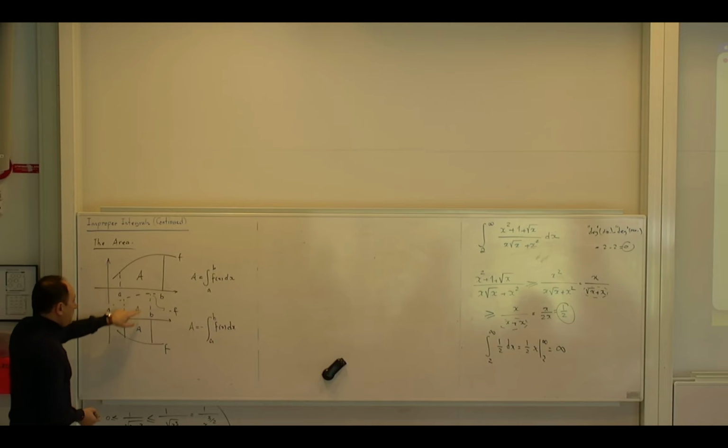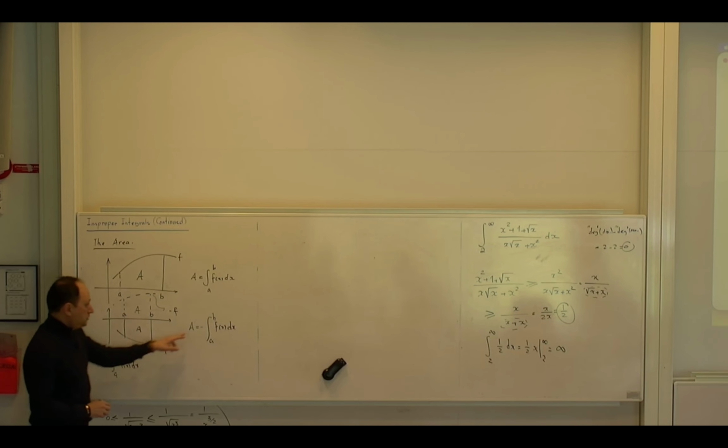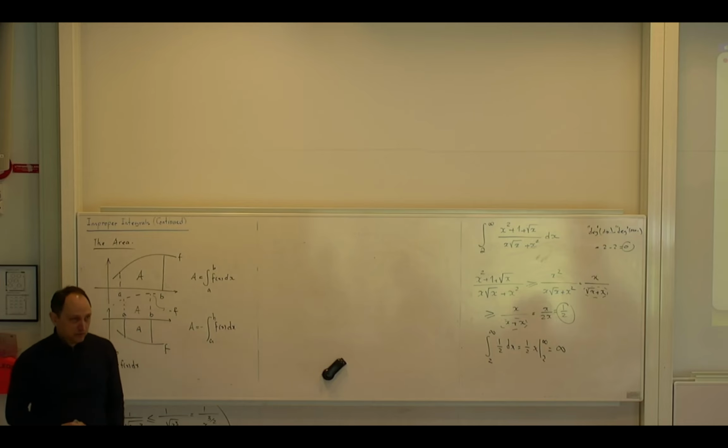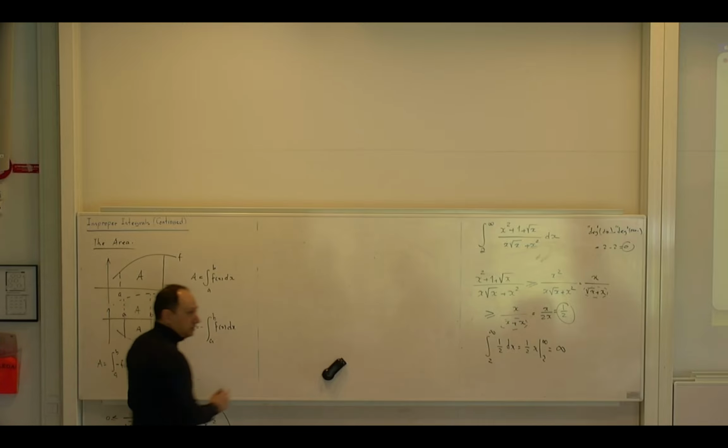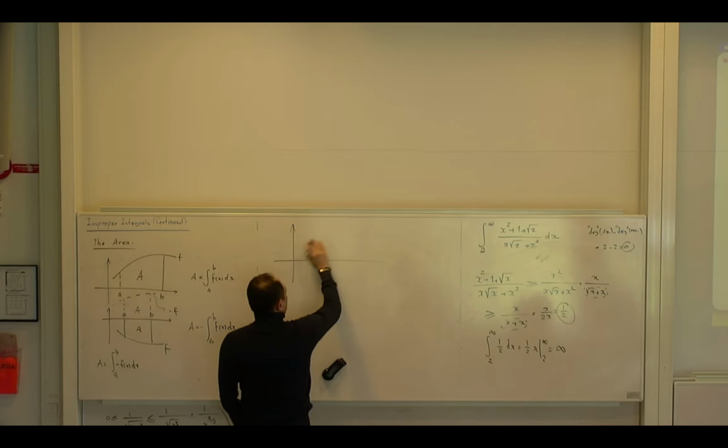And now negative f is of this type. So if I want to find this area, the area according to this type becomes the integral from a to b of negative f of x dx. But then we learned that if the negative is under the integral sign, I can flip it out. Yes? So this means that if the area is below, you just do it with a negative integral. And then I can have a mixture. So if I have a mixture, that's also somehow where students get confused.